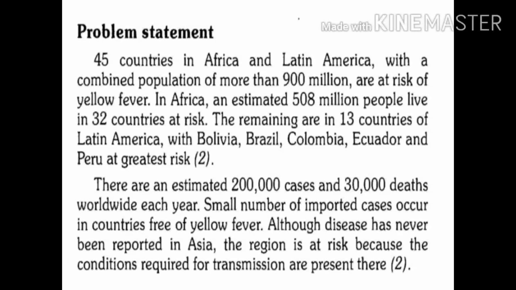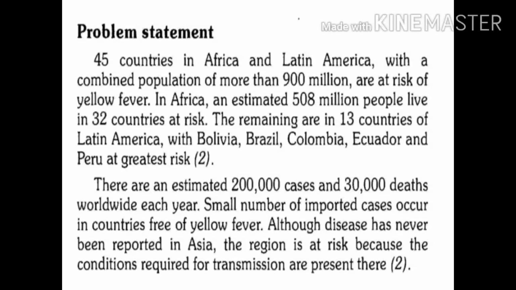What are the areas where major epidemics of yellow fever have been recorded? These epidemics have been recorded in Ethiopia, Nigeria, Gambia, Ghana, and Kenya.